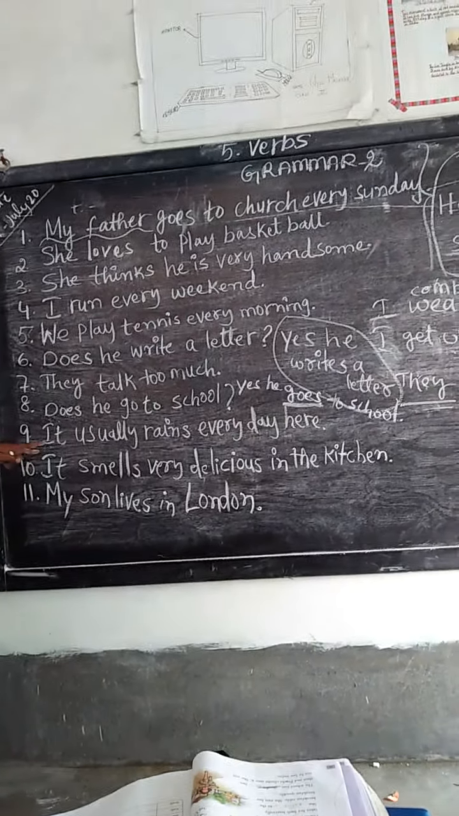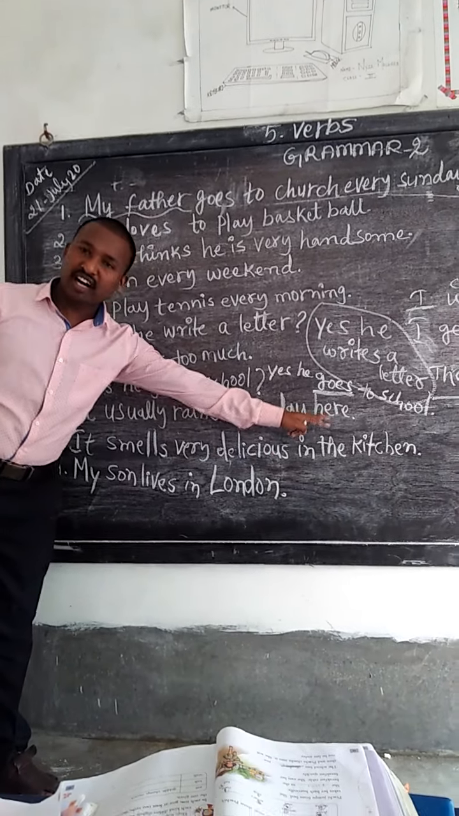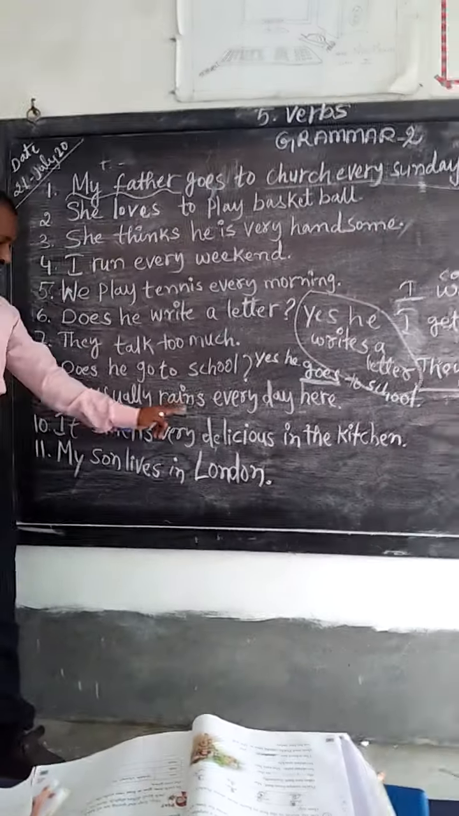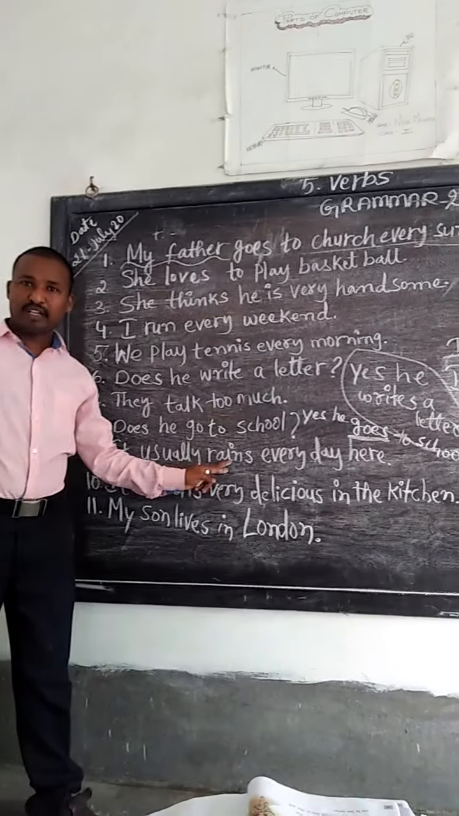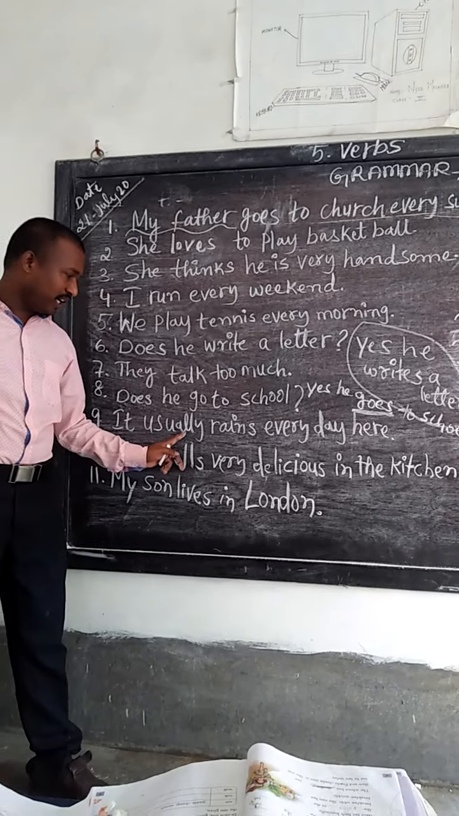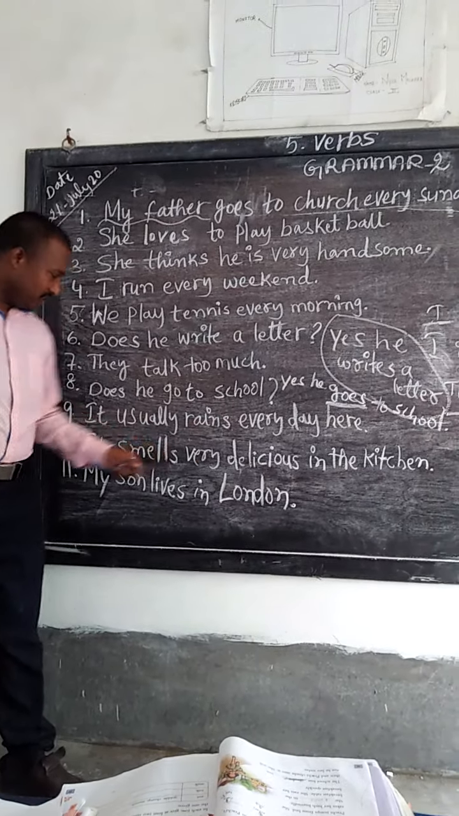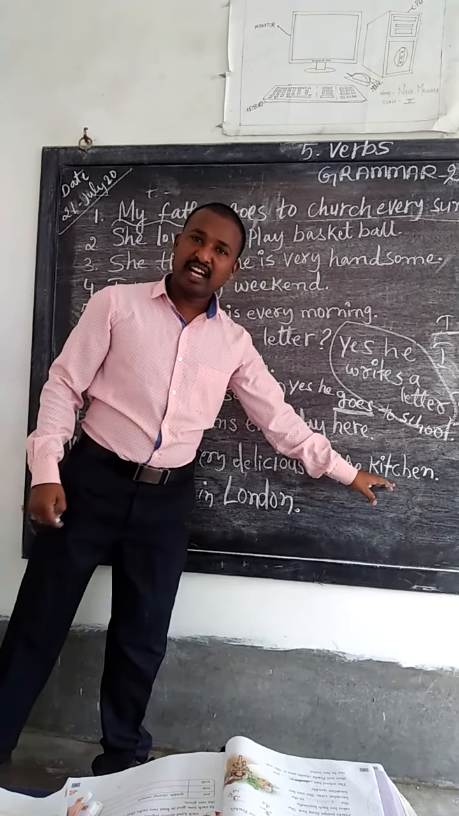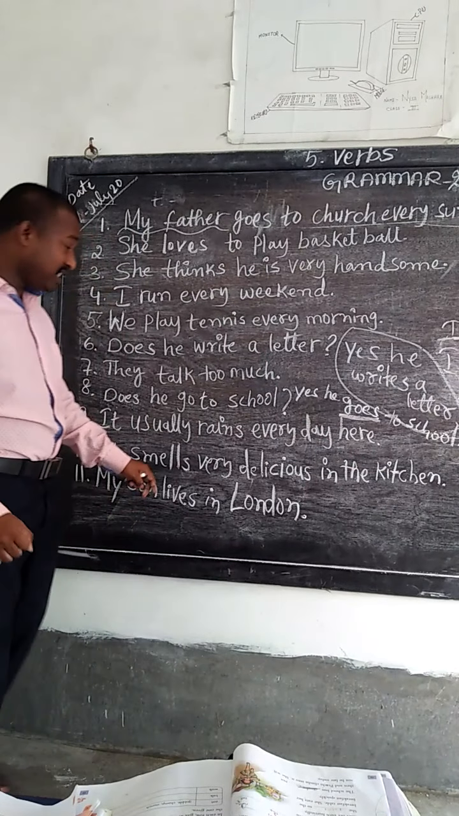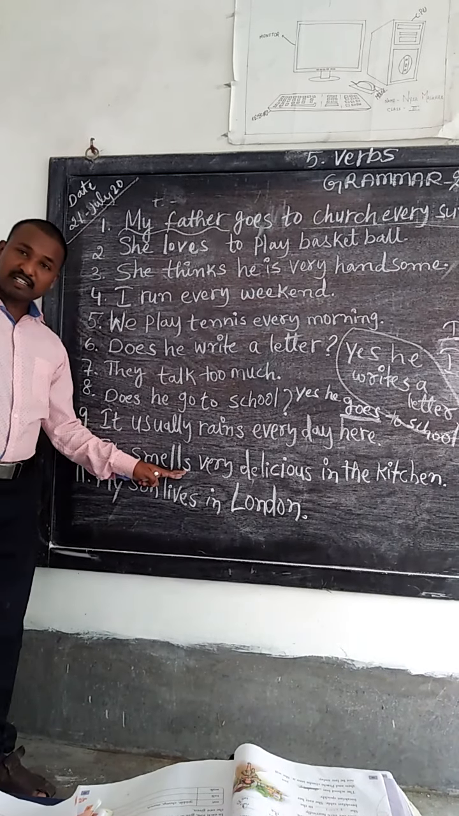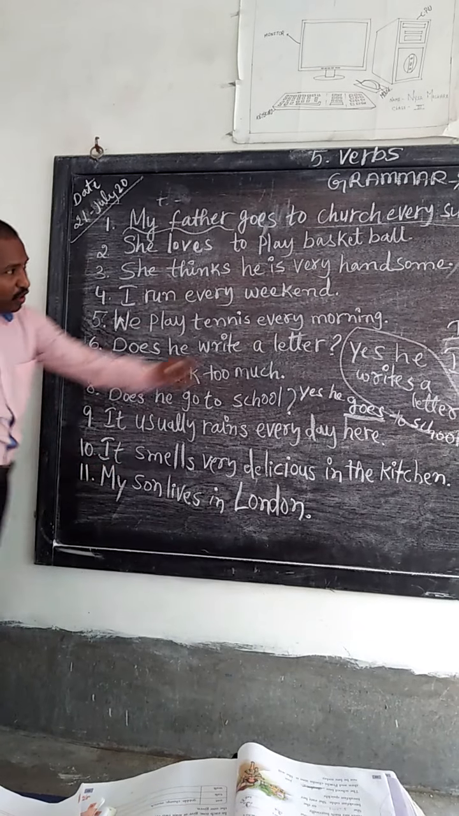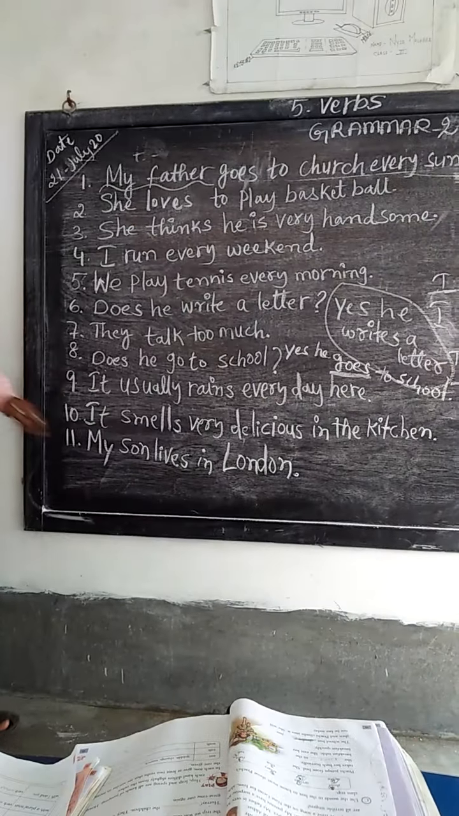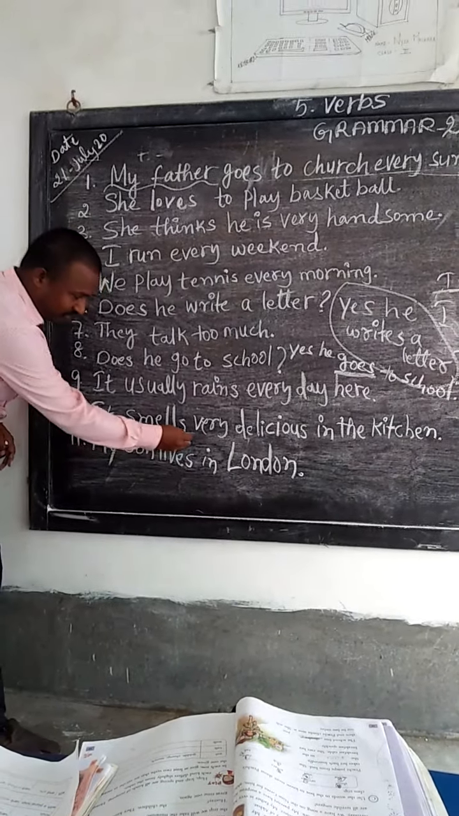Okay. It usually rains every day here. You see, rains. Sometimes it should also become "usually." The simple present tense: usually rains. Okay. It smells very delicious in the kitchen. You see, smells. Correct? The third person singular, I told you: he, she, it, only s or es will add for the verb form. So it smells.